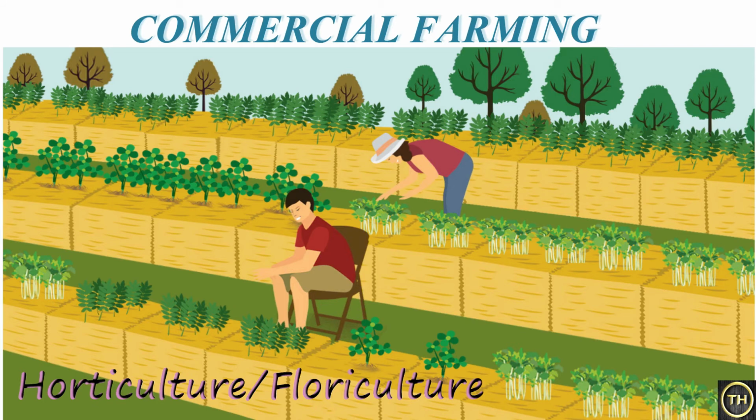Next one is horticulture, or it can also be said as floriculture. Cultivation of fruits and flowers is a subtype of this market gardening. The size of farm is very small and every plant is cared for properly. Countries having Mediterranean climate, France and Italy, are famous for horticulture.